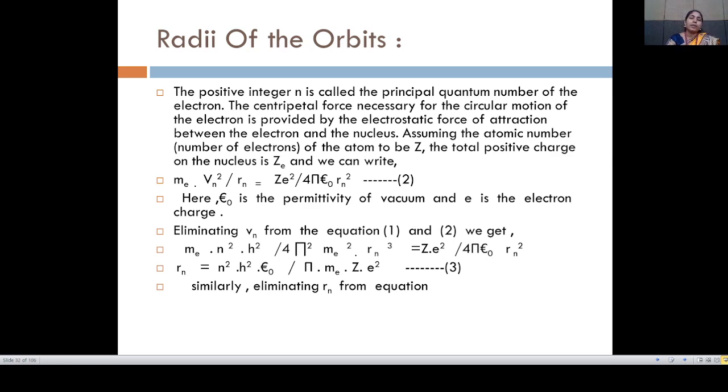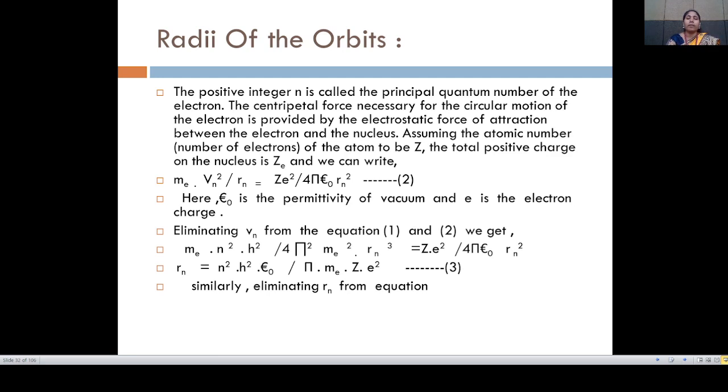So, assuming the atomic number of the atom to be Z, the total positive charge on the nucleus is Ze, and we can write m_e v_n squared divided by r_n is equal to Ze squared divided by 4 pi epsilon naught r_n squared. This is equation number 2. Here, epsilon naught is the permittivity of vacuum and e is the electron charge.